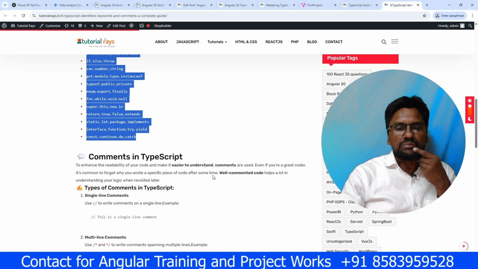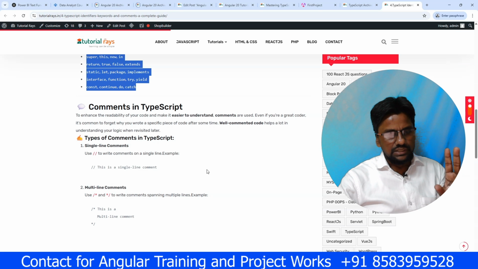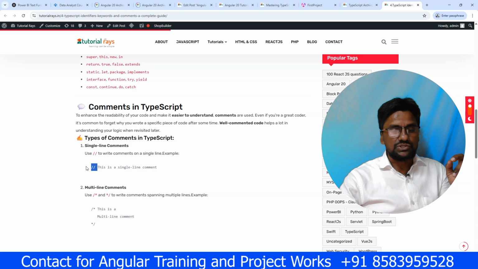Next, comments in TypeScript. There are two types of comment you can use in TypeScript, just like Java. For a single line comment, you use double forward slash.